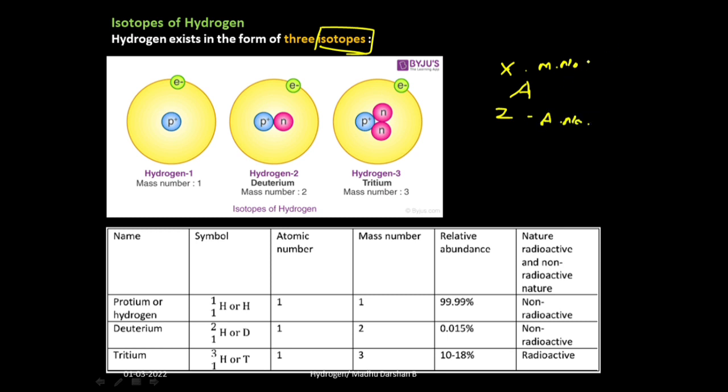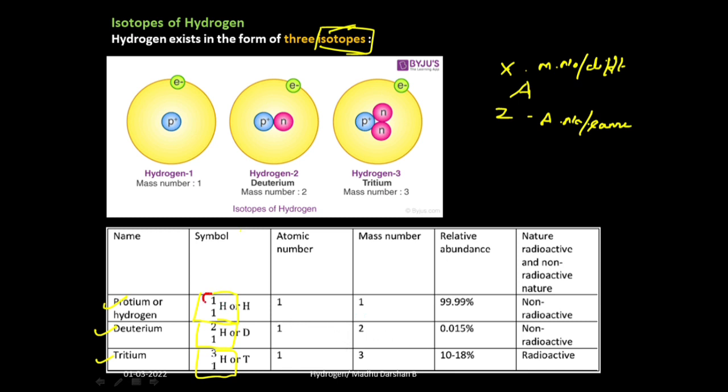So if any element possesses different mass number but same atomic number, then such elements are known as isotopes. So for example, hydrogen has 3 isotopes. One is protium, second one is deuterium, third one is tritium. You can see the elemental form here. So here you can observe the mass number is undergoing change.